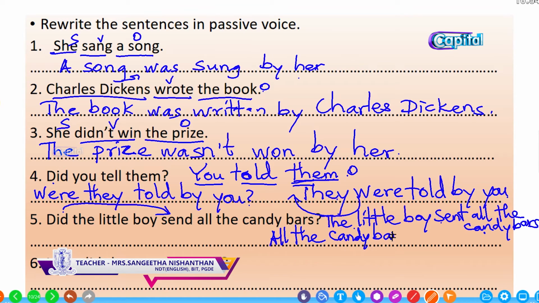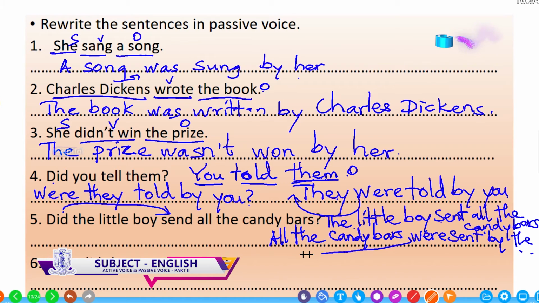plural and past. So the be verb we should use is were. The past participle of sent is also sent. Were all the candy bars sent by the little boy. This is the statement word order. Now you have to make it into question word order. So bring the be verb to the beginning to make it a yes or no question.